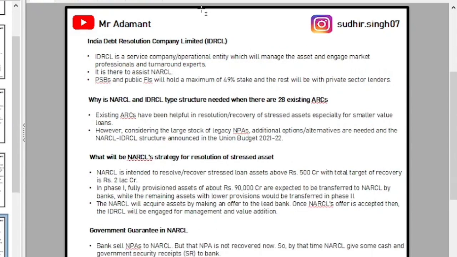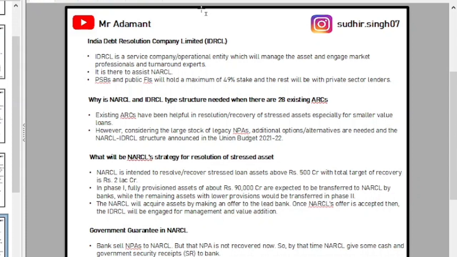Next is IDRCL, India Debt Resolution Company Limited. IDRCL is basically a service company or operational entity which is used by NARCL to perform some basic functions, and it is there to assist NARCL. In NARCL, a maximum of 49% stake is held by PSBs and the rest by private sector lenders.